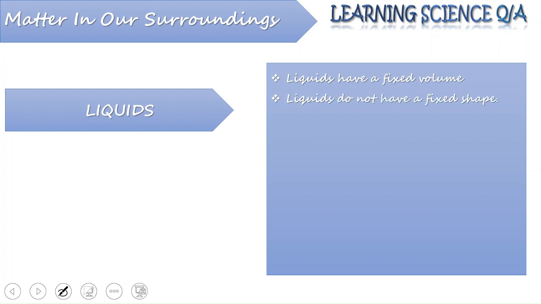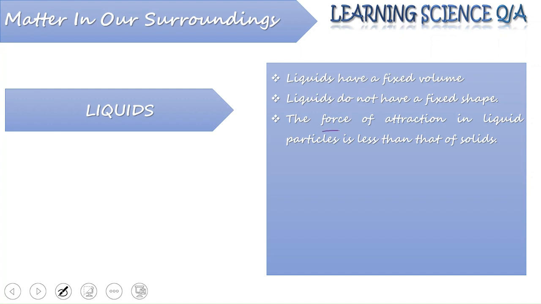Coming to liquids, liquids do have a fixed volume, but they do not have a fixed shape. We have seen that in whatever container we put a liquid, it takes the shape of that container. We can say that the force of attraction between the particles of a liquid is definitely less than that of a solid.